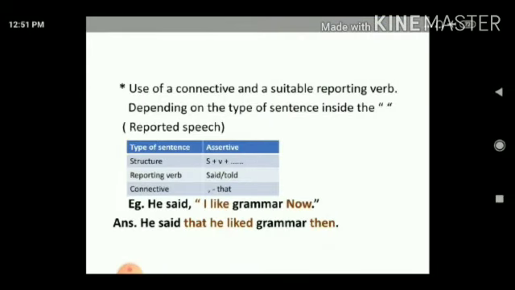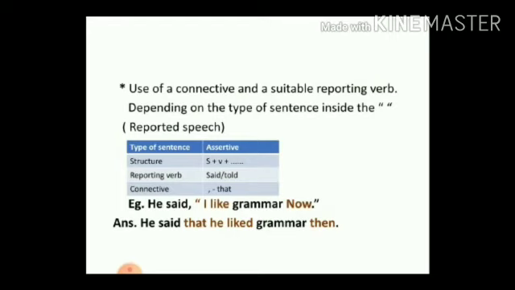So let's start. The first type of sentence is an assertive sentence, and we know that the assertive sentence structure is subject first, then the verb, and then the rest of the sentence ending with a full stop. An assertive sentence is just us stating something, therefore the reporting verb will remain "said". If it is "said to", it will become "told", and if it is "says", it will remain "says" as it is, because it is just a statement you are making. And then what is a connective? The comma and the connective will change into "that".